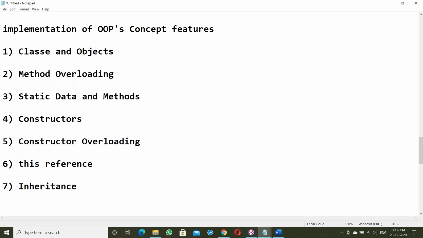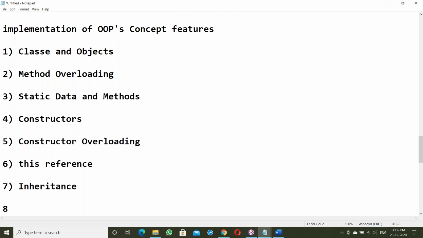In inheritance, there are different types, like single inheritance, multi-level, and hierarchical. Actually, there are 6 types of inheritance available, but Java supports only 3 types: single inheritance, multi-level inheritance, and hierarchical. So that is the inheritance topic, with single, multi-level, and hierarchical implementations.